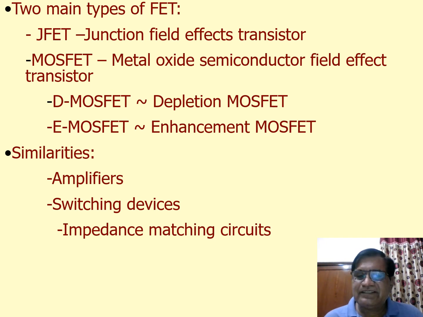Now, why is it called a current operated device? Because here current is the main deciding factor. Deciding factor in the sense that a very small change in current leads to a very small change in voltage, which leads to a very large change in current. In case of a tube, you have to vary your voltage in the range of say 2 volt, 5 volt, 10 volts like that.